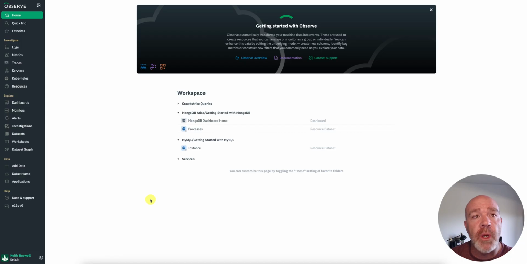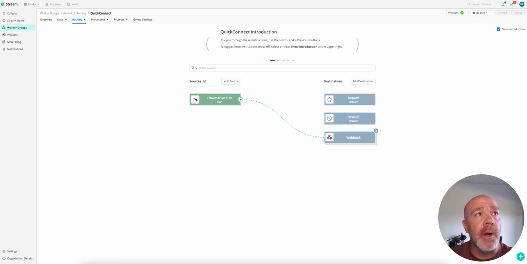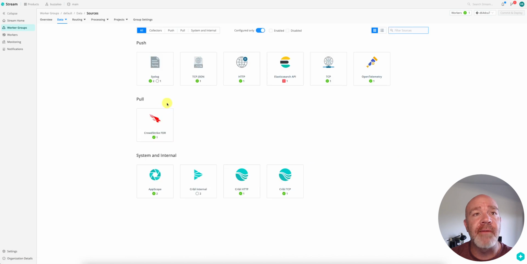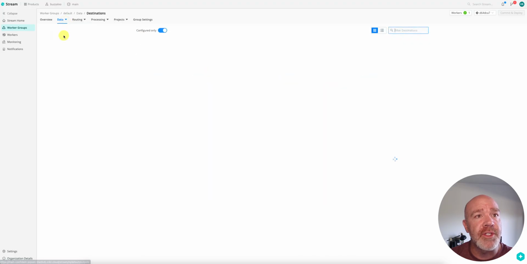For a little context, I'm in my Observe tenant right now, and the data is coming from our partner Cribl. We're leveraging the streaming engine here under Data, under Sources. I have configured the CrowdStrike FDR pull inside of here. And from a destination standpoint, I'm just sending a webhook over into Observe to get that data in.